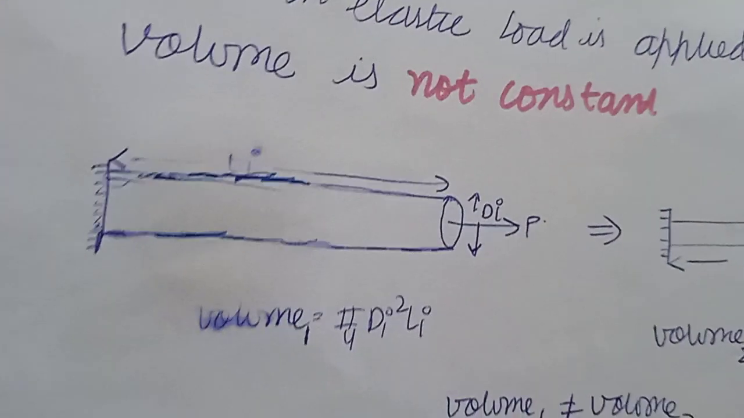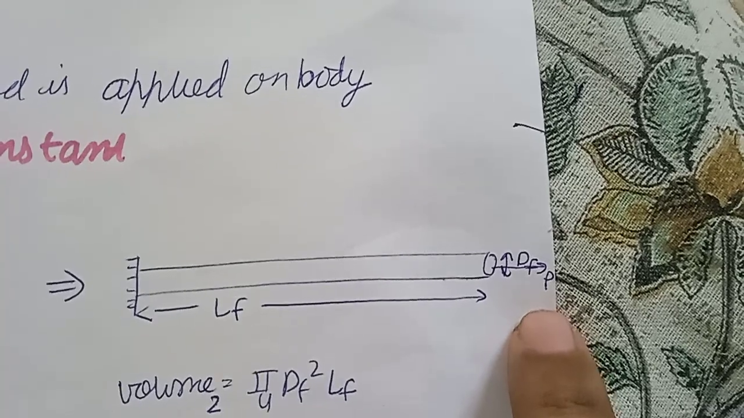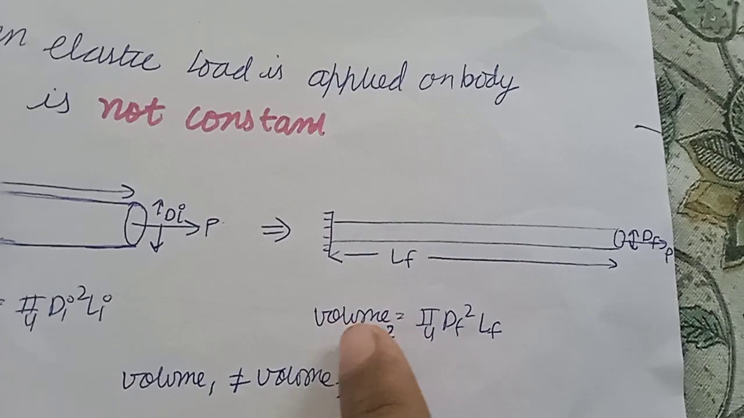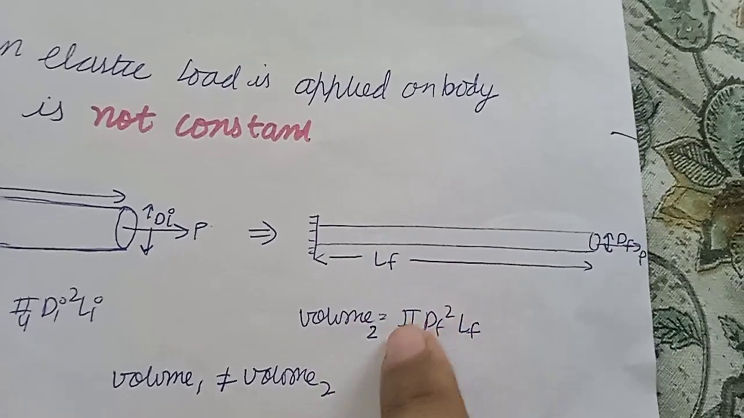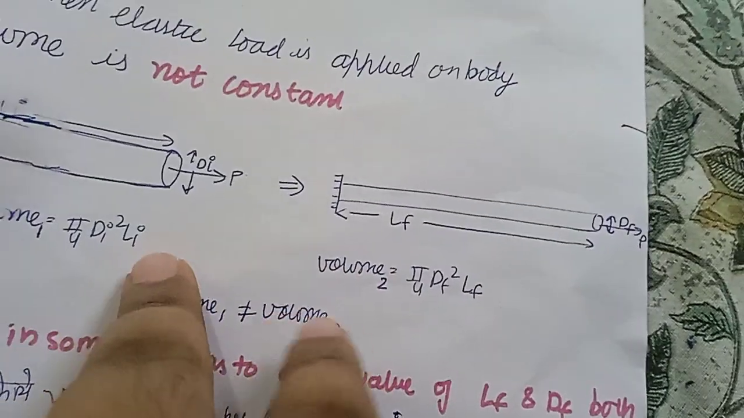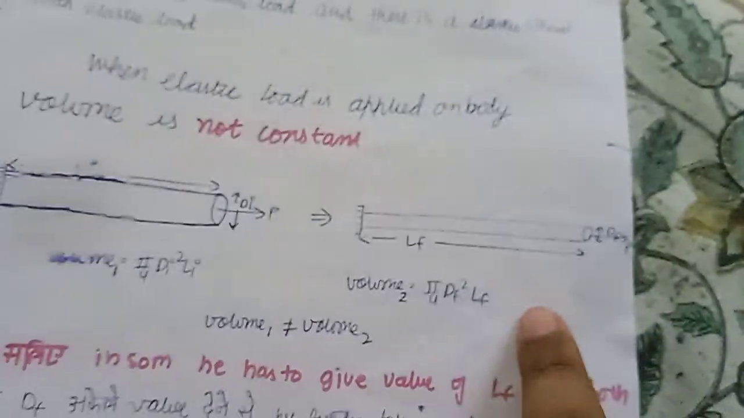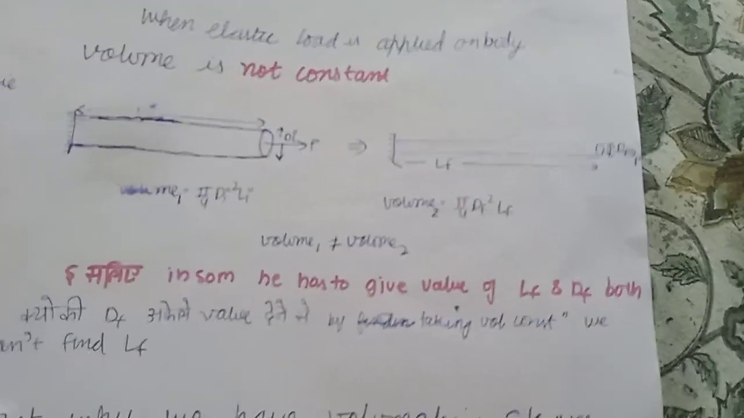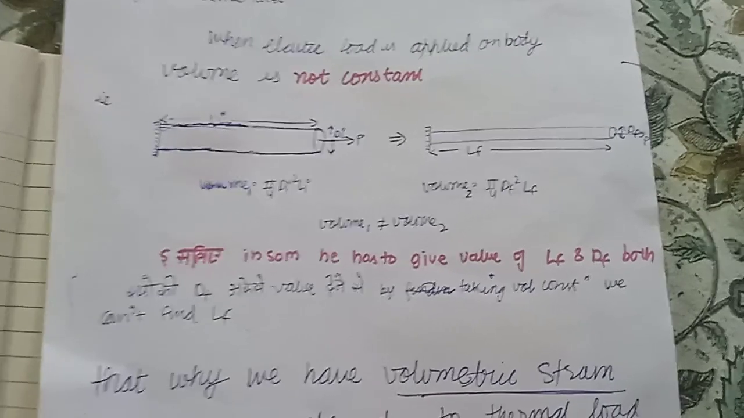So suppose this is the initial case, whose volume is this, and this becomes the final case after applying load. If this load is within the elastic limit, you cannot say that volume 2 is equal to volume 1. So if only df is given, you cannot find lf by equating both. To find lf if only df was given, there is a thing called Poisson ratio. That's why there is a thing called Poisson ratio up to the elastic limit, which is only valid up to the elastic limit.